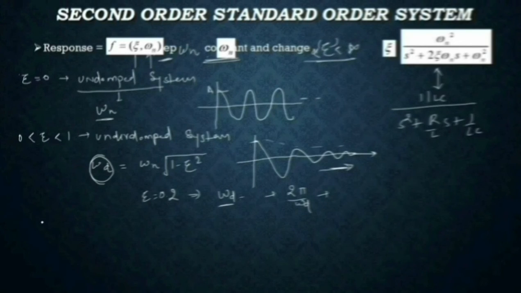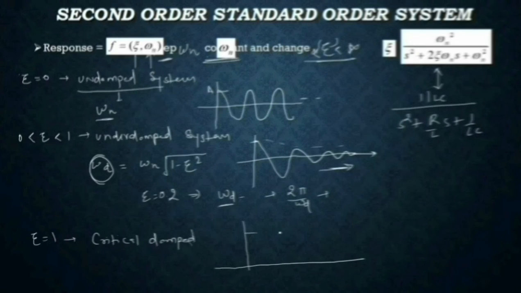So next case, if we damp the system exactly what is required, this will be perfectly damped, or you can call it the critically damped system. When this system is critically damped, if you find out its step response, the response will come out like this.